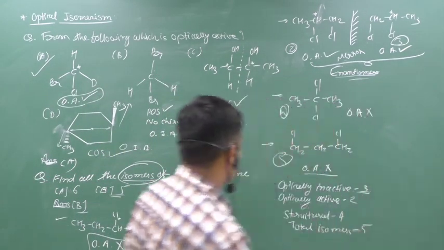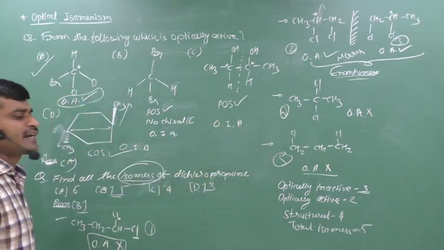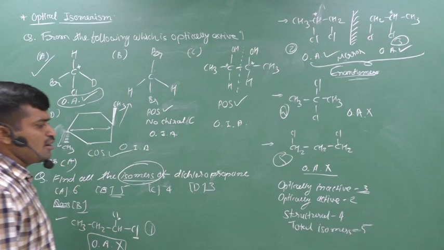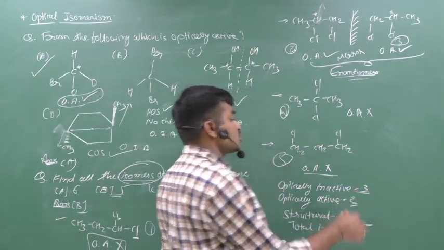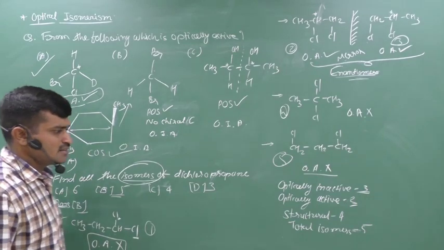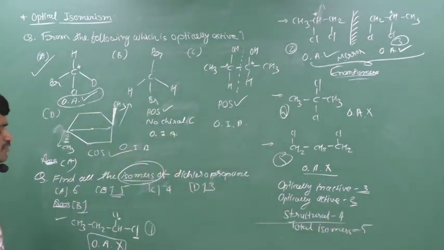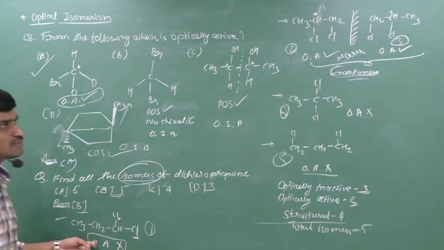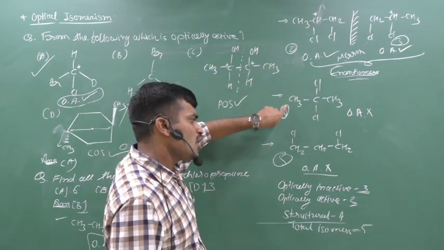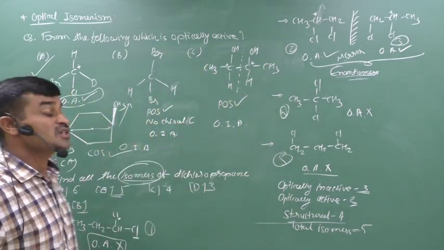Then the answer is 3, because 1, 4 and 5 are optically inactive. If the question is how many are optically active, then the answer is 2, because 2 and 3 are optically active. And if the question is how many of these are structural isomers, then the answer is 4, because first, second, fourth and fifth are structural isomers.